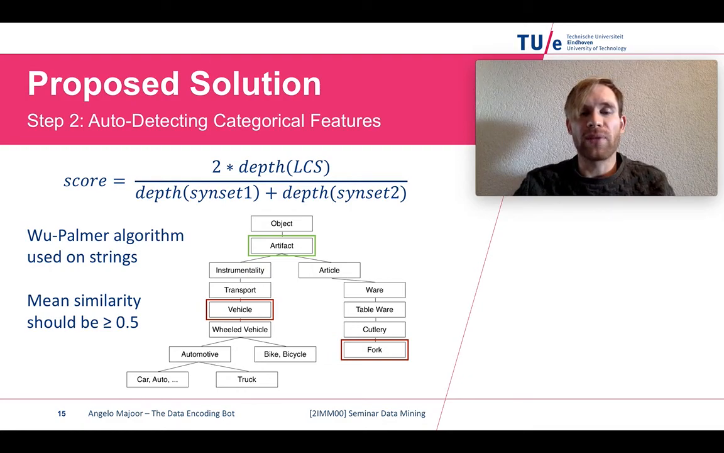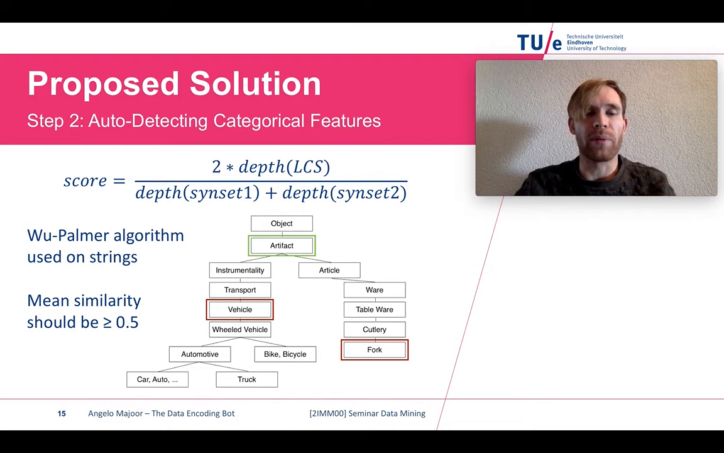First of all, we check the number of different unique values. If it's smaller than 25, we automatically infer it as categorical, because it means that most of the time it's categorical. And if it's bigger than 25 but smaller than a predefined user-defined value k, then we try to calculate a similarity score based on the Wu-Palmer algorithm.